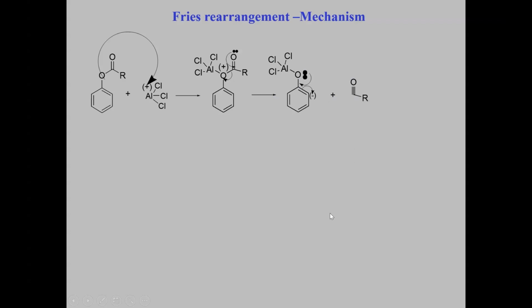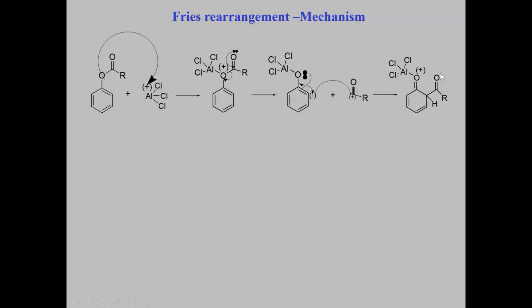These two react now. The lone pair of electrons over here moves towards the carbon and a double bond is formed. It has to maintain its valency, so the pi electrons move on to the next carbon. This becomes electron rich, and a carbanion is generated. And this is the carbocation. This is the cation, this is the anion. Unlike poles attract each other. The excess electrons on this carbon are shared with the positive center of the RC triple bond O plus. What am I going to get?